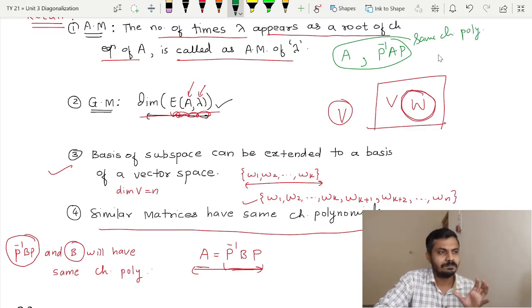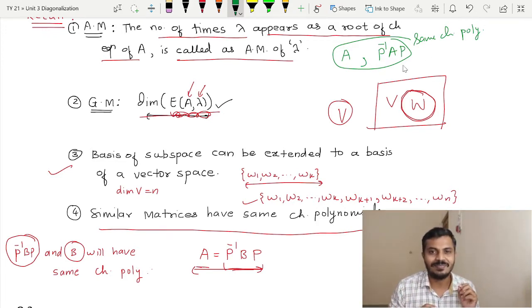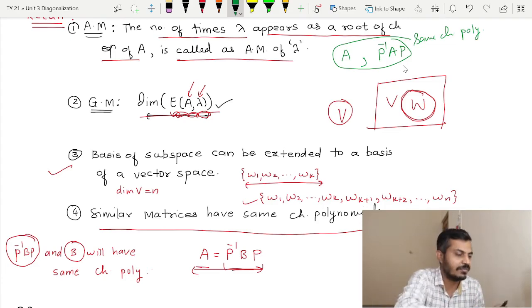Okay, but in this theorem it is required that similar matrices have the same characteristic polynomials. So this will be essential in the proof. So let us start with the proof.